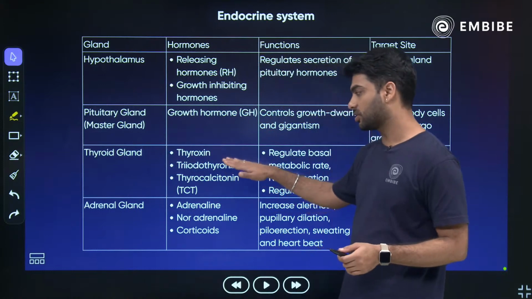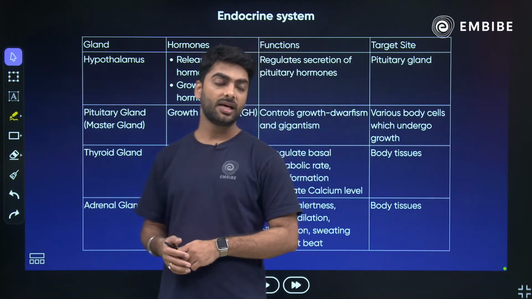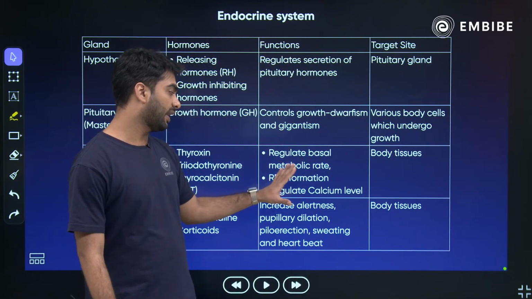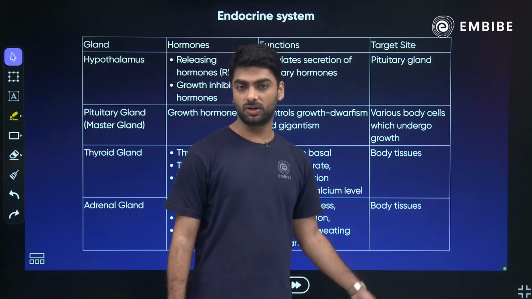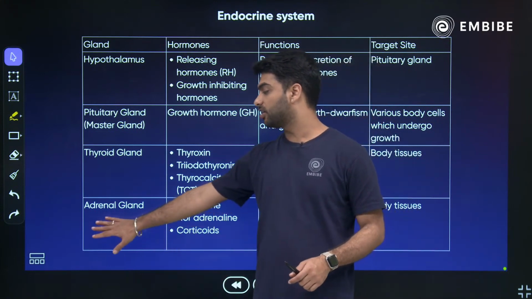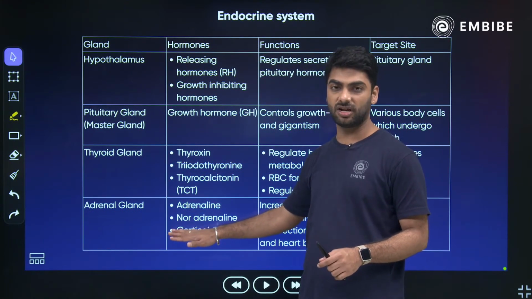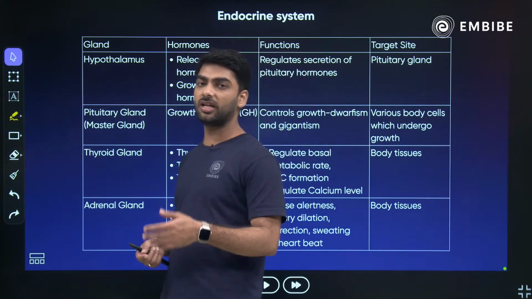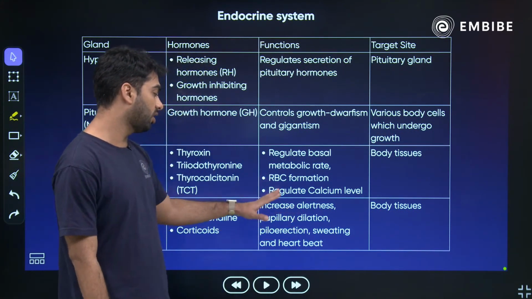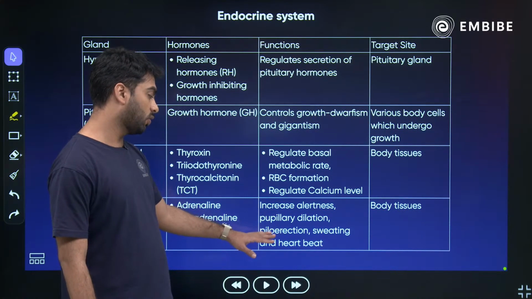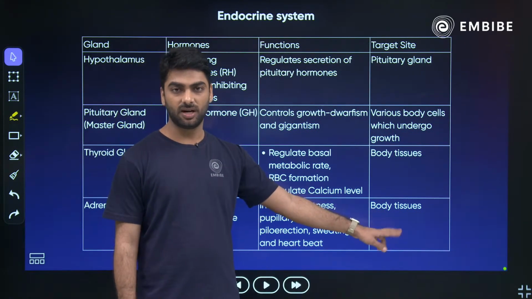Thyroid gland secretes thyroxine, triiodothyronine and thyrocalcitonin. ठीक है, responsible for metabolic rate, RBC formation and regulating calcium levels. It affects the body tissues. Adrenal gland located on the top of kidneys in the form of a cap, they secrete adrenaline and noradrenaline and corticoids. Adrenaline and noradrenaline are also called epinephrine and norepinephrine. They are responsible for alertness, pupillary dilation, piloerection, sweating and heartbeat. Also affects the body tissues.